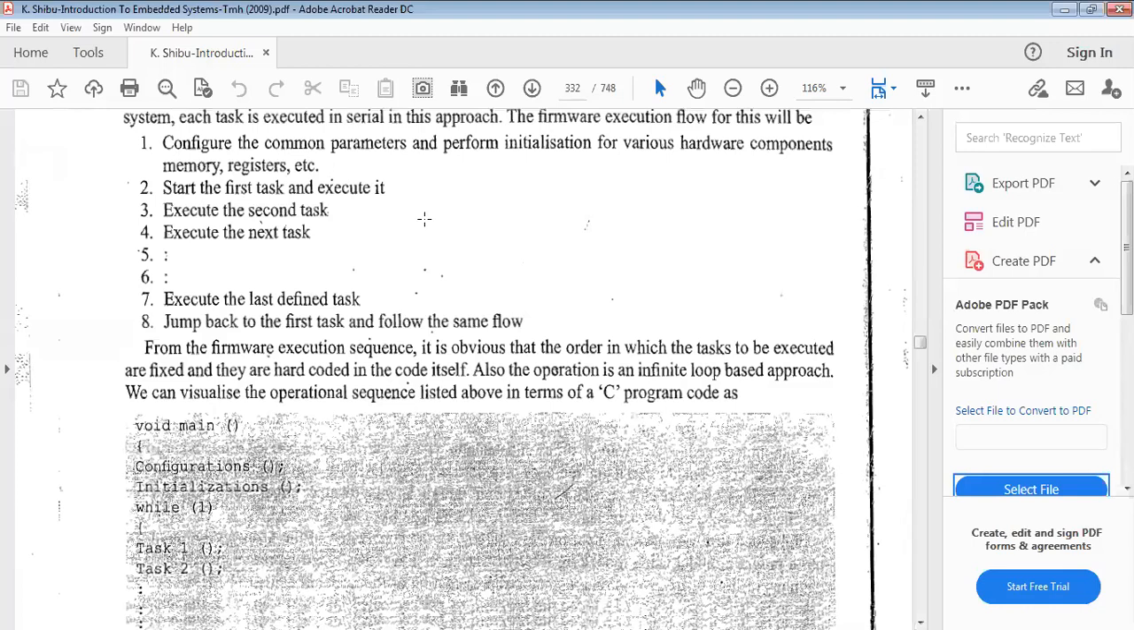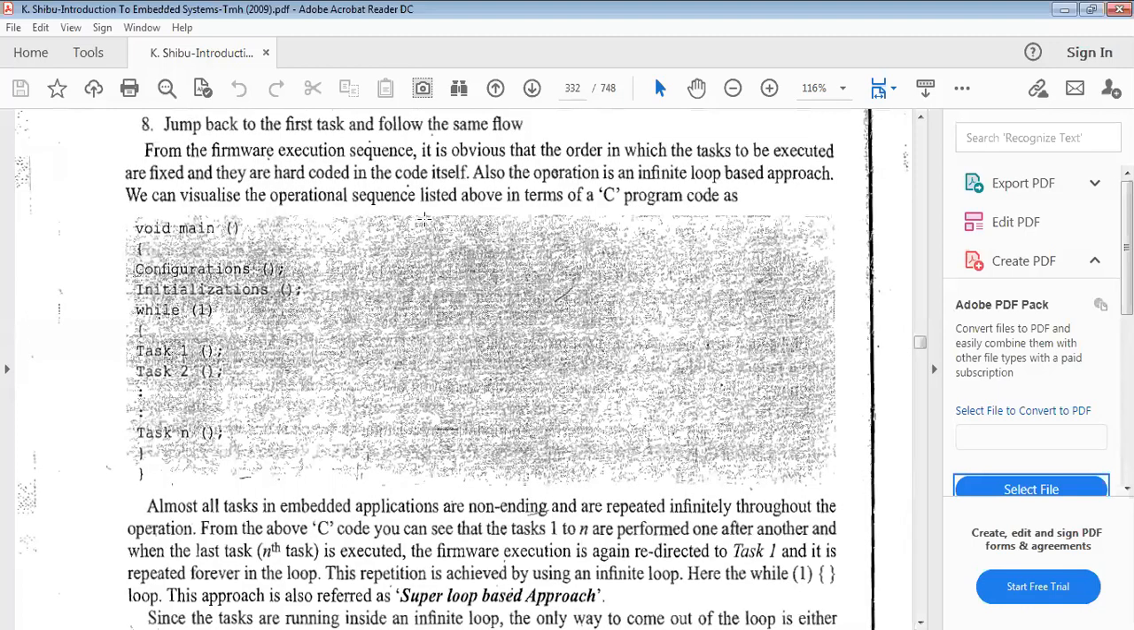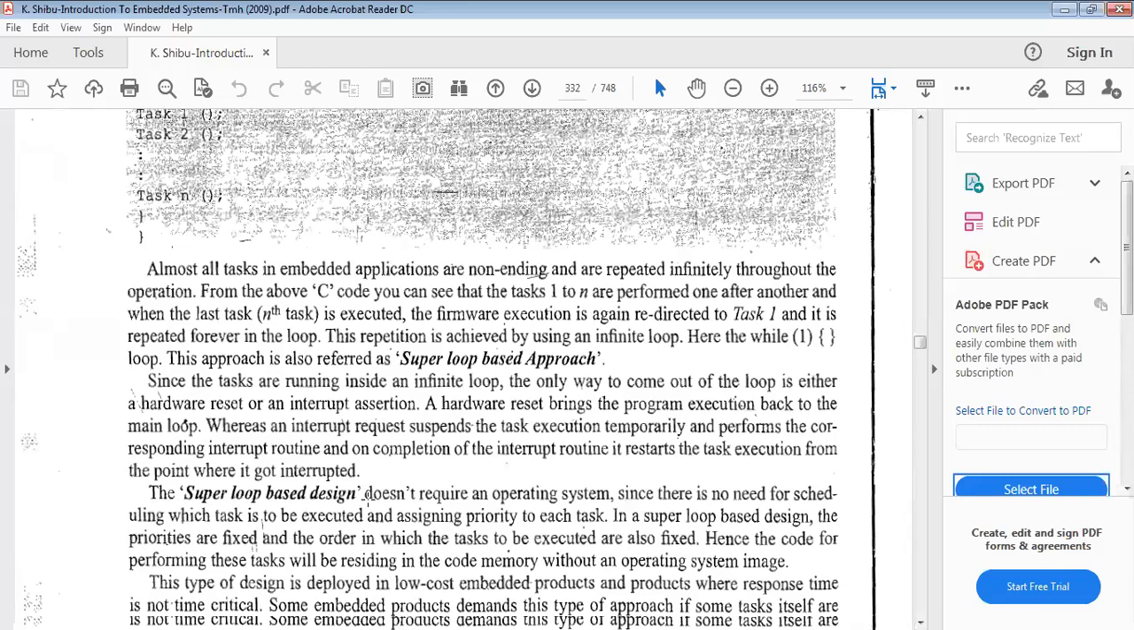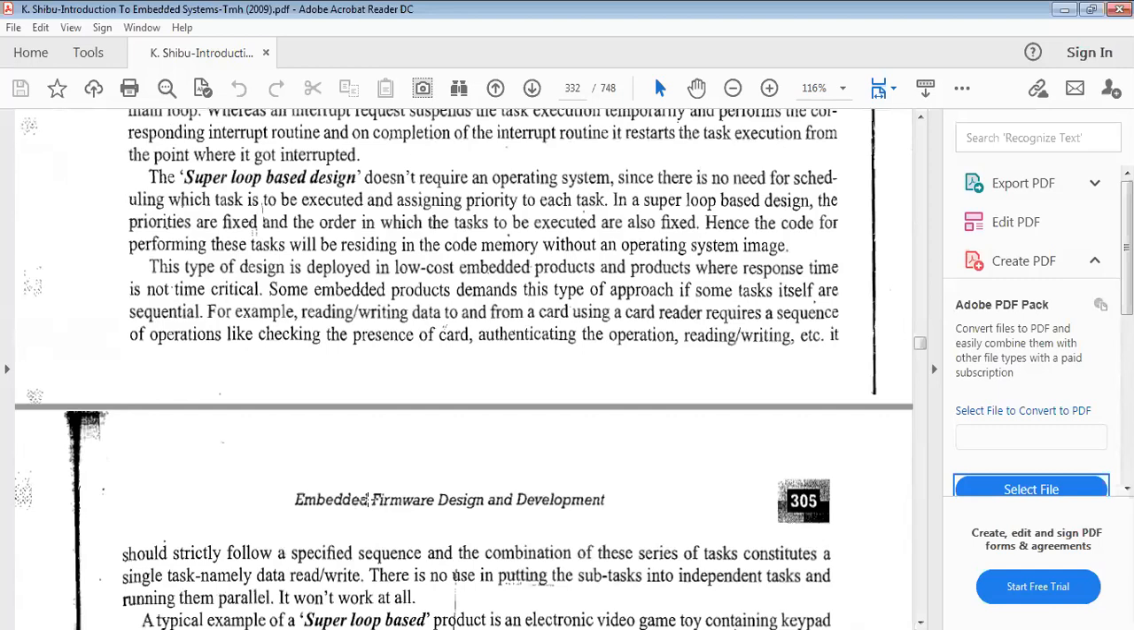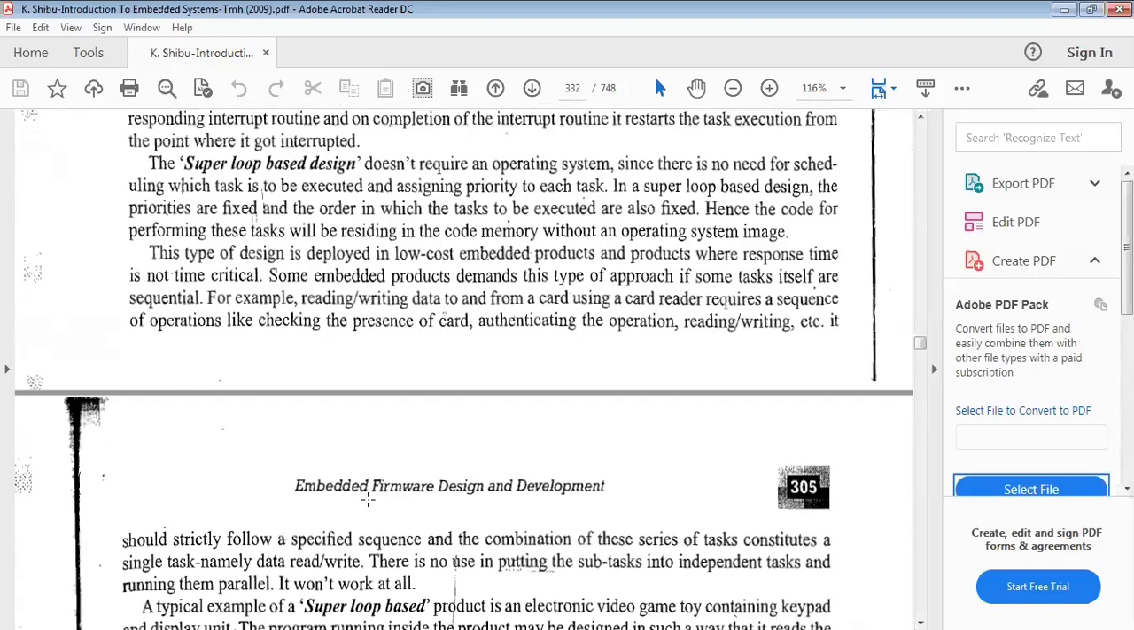See here, main configurations, initializations, while of one is the infinite loop, that's why this is called a super loop. Here all the tasks are given, task 1, task 2, task 3, task n, and all those tasks are sequentially executed one by one here. That is called a super loop based approach. Moreover, this super loop based approach doesn't require any operating system. That is the advantage, and moreover it is very simple, and it is very economical from the embedded systems point of view.